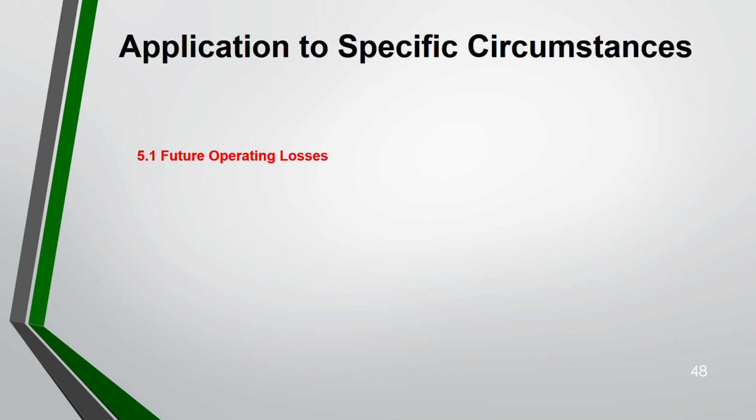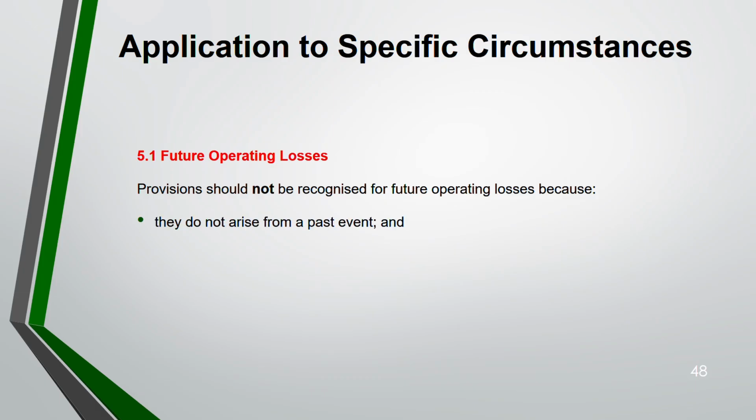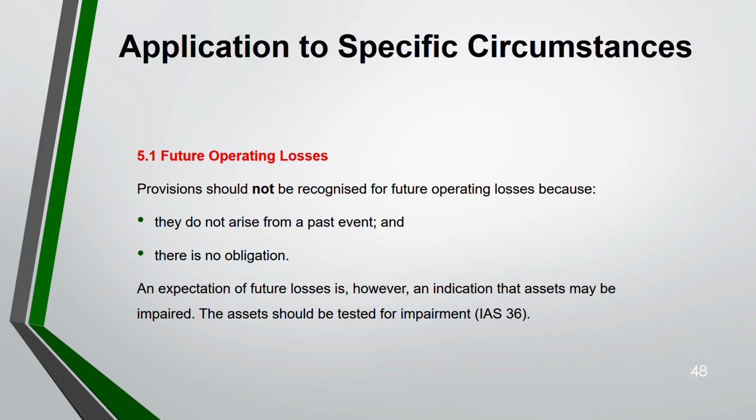First condition, future operating loss. We do not recognize provision for future operating loss. Why? Because they do not arise from a past event and there is no obligation. You can even avoid it. Let's say you are having a loss from your business. Shut down the business, you will not make the loss. So you can avoid it. Therefore, no obligation. An expectation that there will be a future loss is an indication that your assets may be impaired. You have to use your IAS 36 test, IAS 36 impairment of assets.